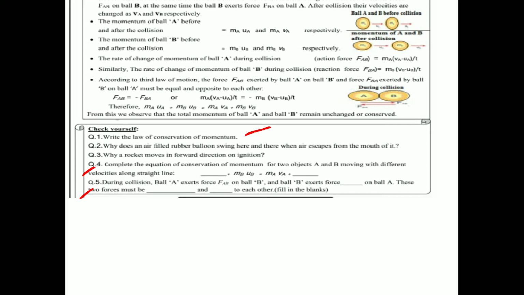Here a blank is given, and MBUB means the initial momentum of B. Here you can compare this with this equation. After the equal to sign, MAVA means now the final momentum of A. This is the final of A and this is the initial of B. This is given. And what will come in the blanks?